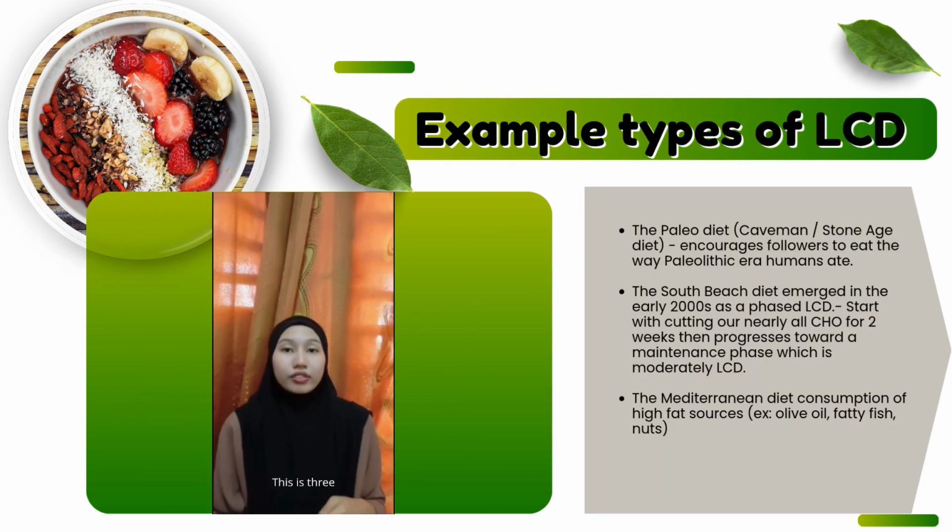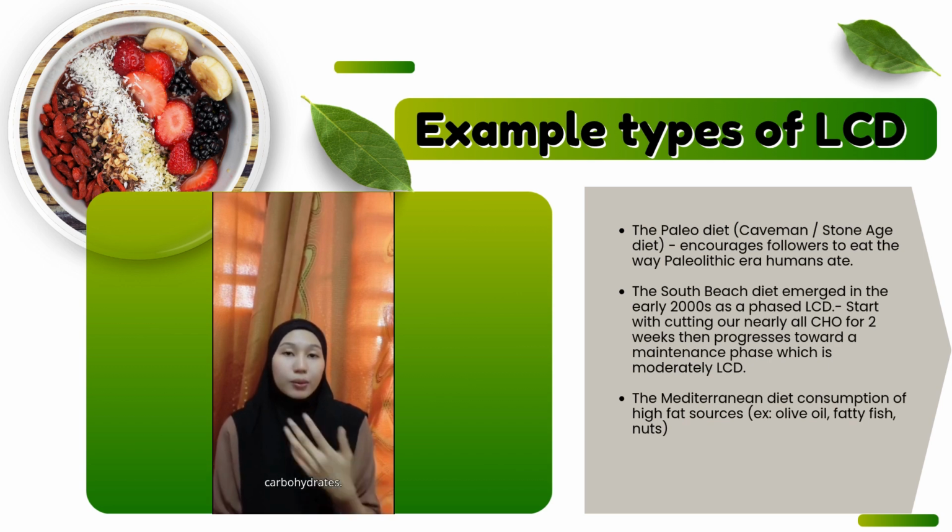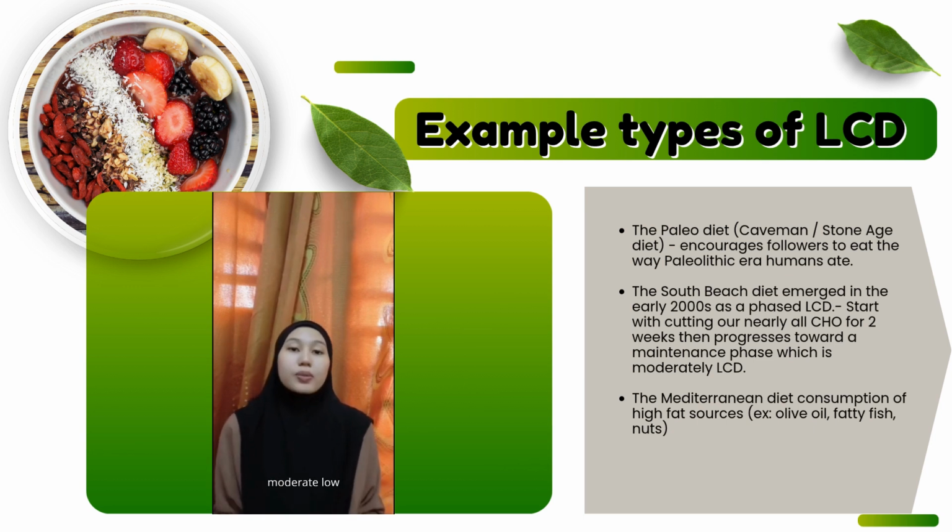These are three examples of the low carbohydrate diet. First is the paleo diet. It's the modern version of the Stone Age diet. It encourages followers to eat the way Paleolithic era humans ate. Second is the South Beach diet, which emerged in the early 2000s as a phased low carbohydrate diet. It starts with cutting out nearly all the carbohydrates for 2 weeks, then progresses toward a maintenance phase with a moderate low carbohydrate intake. Third is the Mediterranean diet, composed of high fat sources, for example olive oil, fatty fish, and nuts.